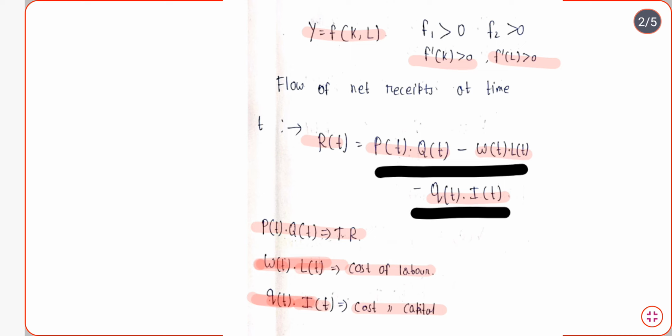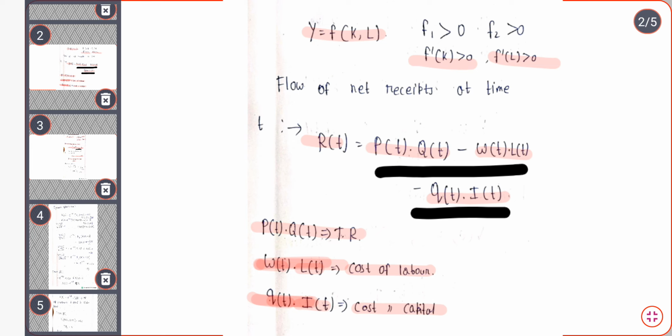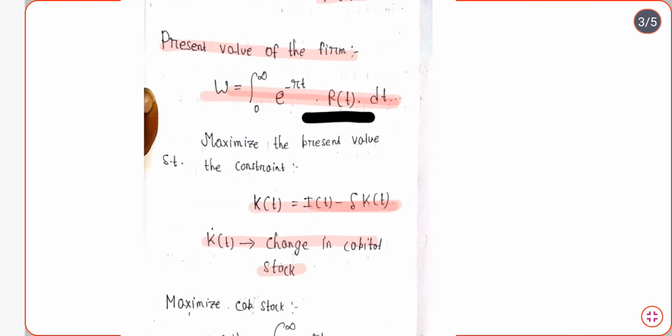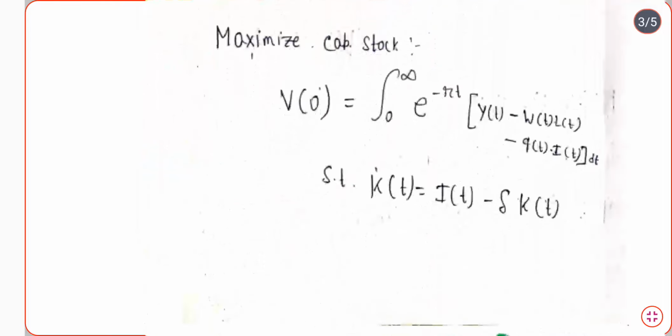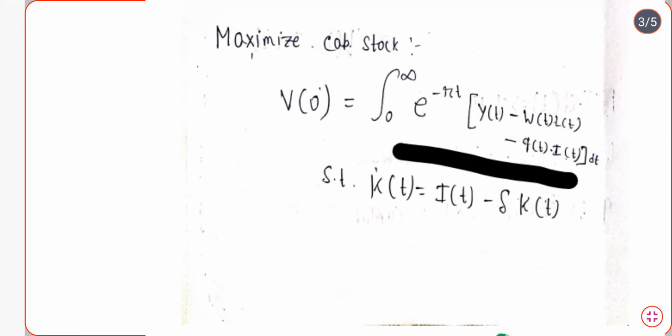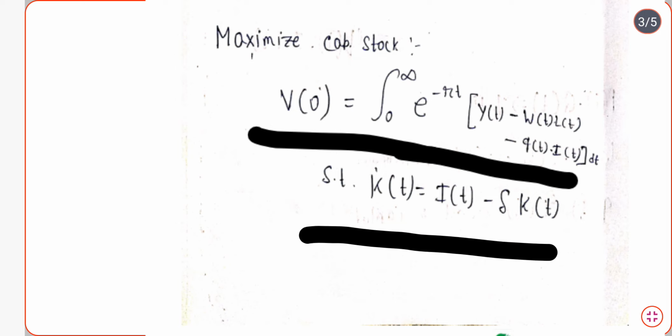So we are just going to substitute this value of Rt in this function. Here we have substituted the value and obtained this function, and we have to maximize this subject to the constraint K dot t equal to It minus delta into Kt, that is basically the capital stock remaining.